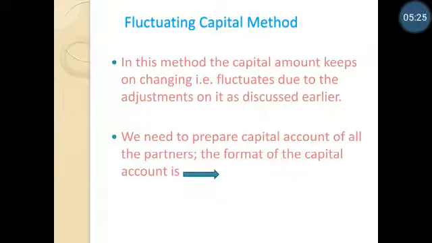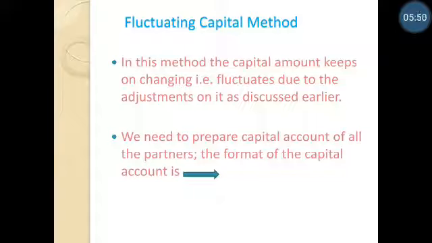As we know, there are two methods. The first is the fluctuating capital method. In this method, capital keeps on changing. As the name suggests, it is fluctuating. Because of the previous adjustments, that is interest, drawings, etc., the capital amount keeps on changing. All those adjustments are shown in the capital account itself, and finally we get the closing capital.